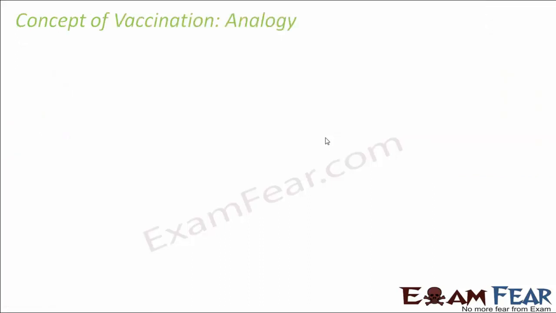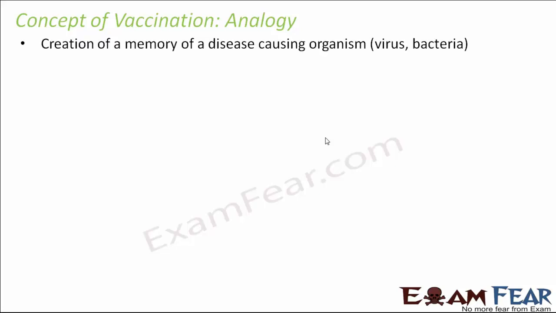So let us try to understand the concept of vaccination, because the concept might sound a little tricky to you right now, but I will give you an example which will help you understand it very easily. Forget about disease, forget about microorganisms, forget about the body. Just look at this example of how a creation of memory happens with the help of a vaccine.